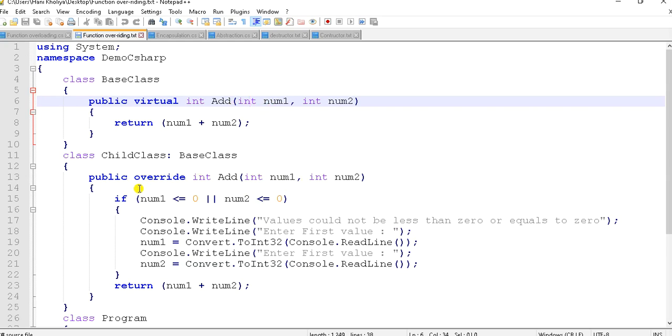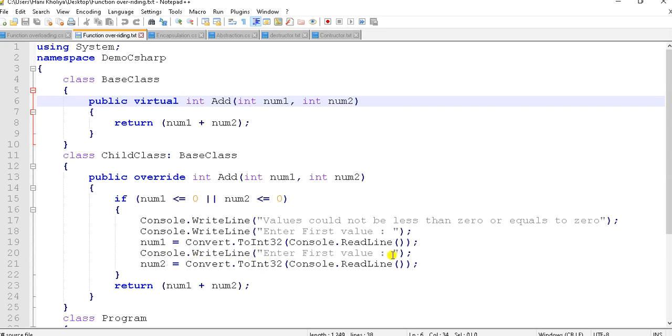Here it is adding an if else condition. If number1 is less than or equal to 0 or number2 is less than or equal to 0, Console.WriteLine values cannot be less than or equal to 0. Console.WriteLine enter first value, number1 is equal to Convert.ToInt32(Console.ReadLine()).